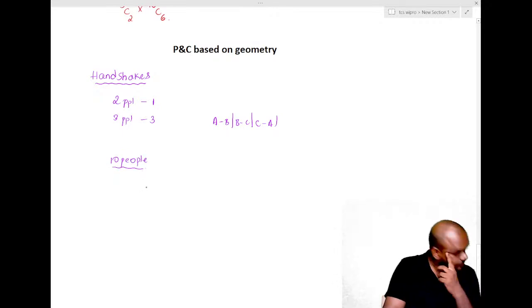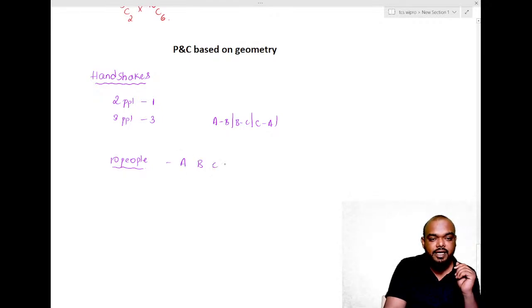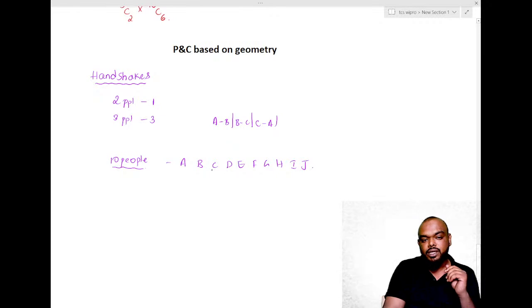Let us say those 10 people are A, B, C, D, E, F, G, H, I, J. Now, A will produce how many handshakes? He will give 9 handshakes to the remaining 9 people.